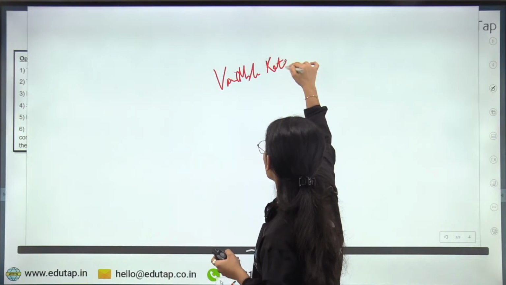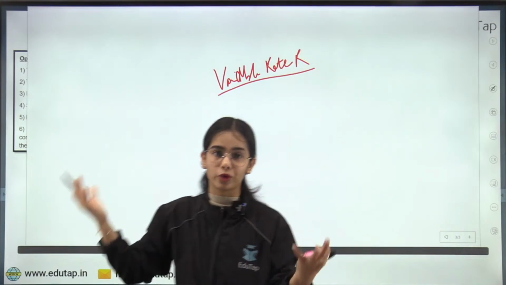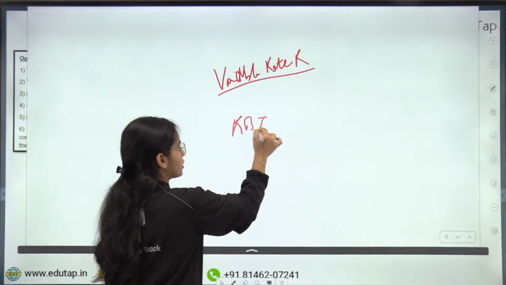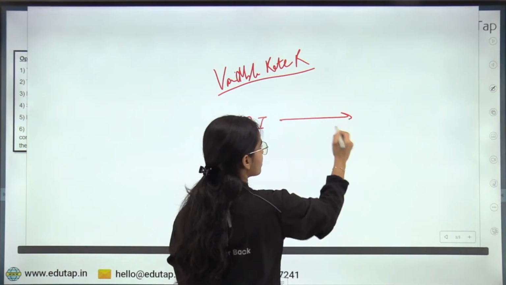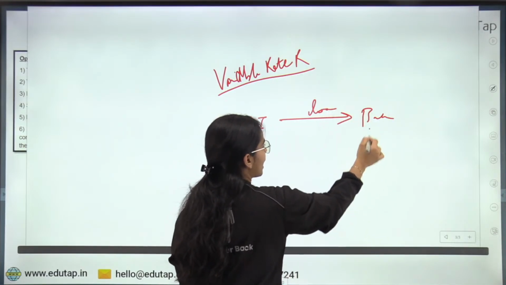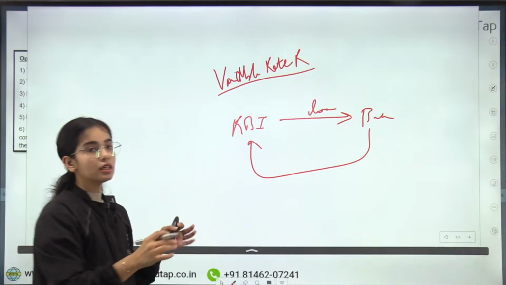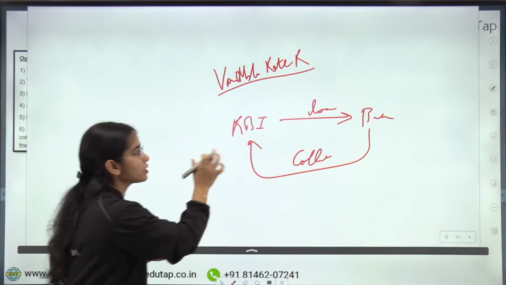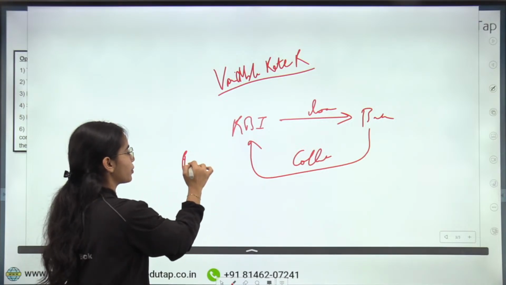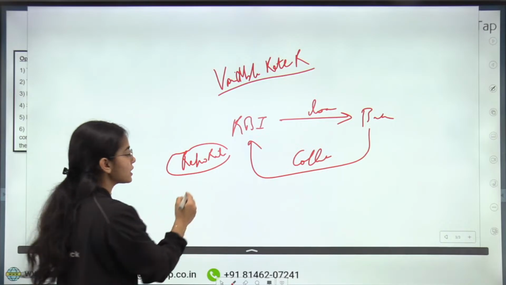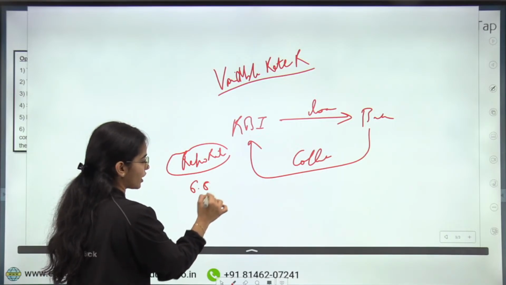Variable rate repo is just like the repo rate. Here the RBI is lending money to the banks. The RBI is giving the loan to the banks, and banks have to give the government securities or the collateral to the RBI. But this usually happens under the repo rate. Now currently the repo rate determined by the RBI is 6.25%.